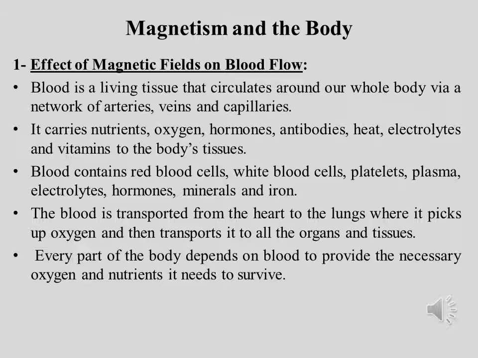Magnetism in the body. One effect of magnetic fields on blood flow. Blood is a living tissue that circulates around our whole body via a network of arteries, veins and capillaries. It carries nutrients, oxygen, hormones, antibodies, heat, electrolytes and vitamins to the body's tissues. Blood contains red blood cells, white blood cells, platelets, plasma, electrolytes, hormones, minerals and iron. The blood is transported from the heart to the lungs where it picks up oxygen and then transports it to all the organs and tissues.